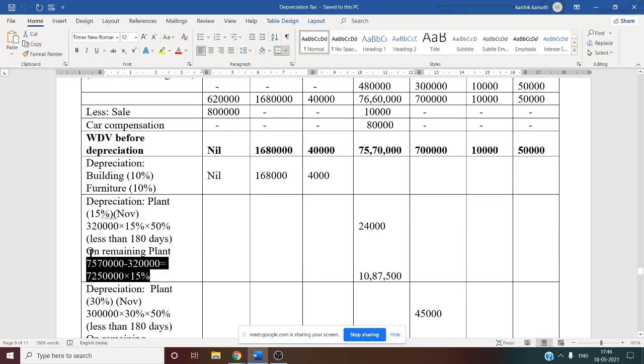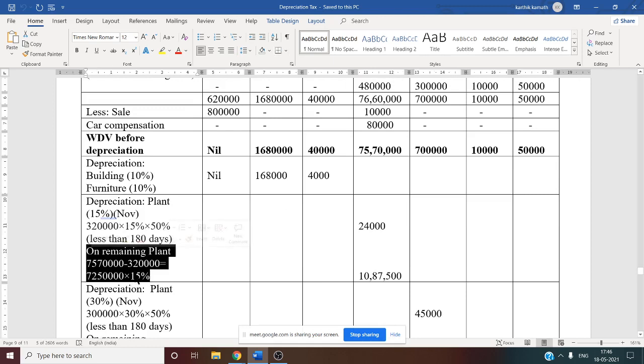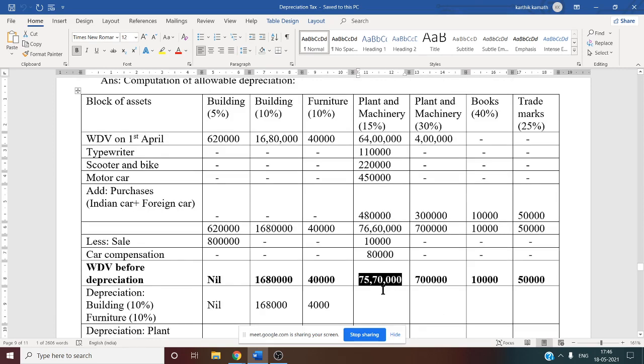How to get the remaining balance of plant? That is nothing but written down value before depreciation of plant 15% we want. That is 75 lakh 70,000 minus only the Indian car amount, because Indian car we have calculated separately. Here we have written Indian car and foreign car together. Or else you can write here Indian car 3 lakh 20, foreign car 1 lakh 60, like that also you can write.